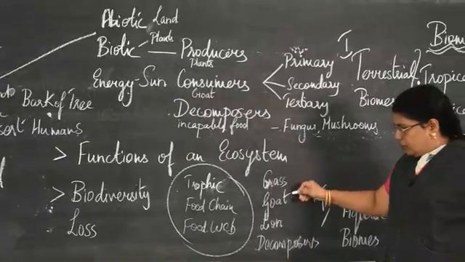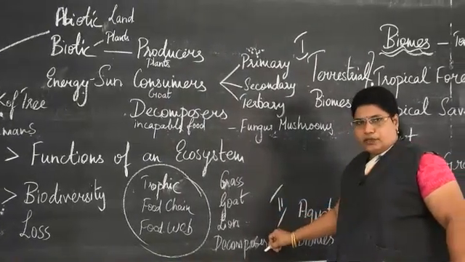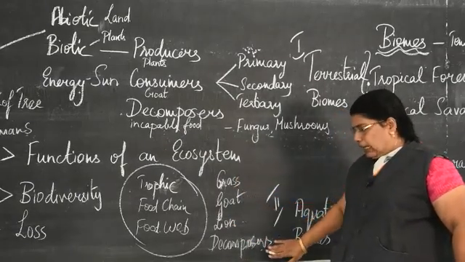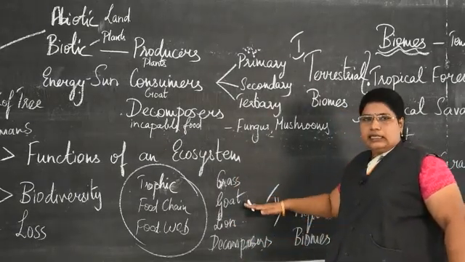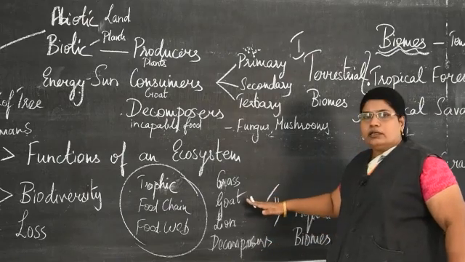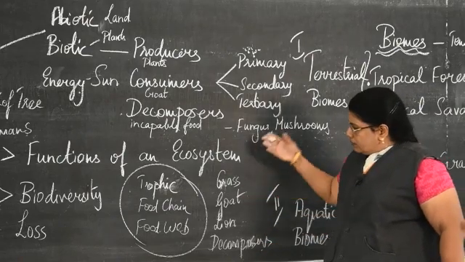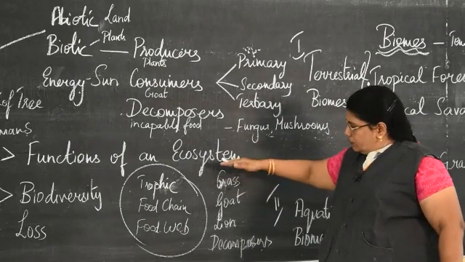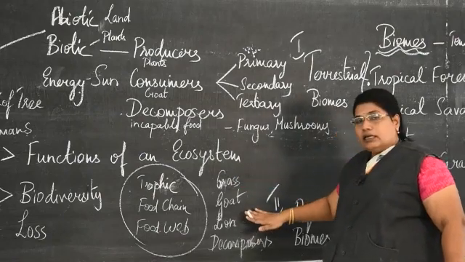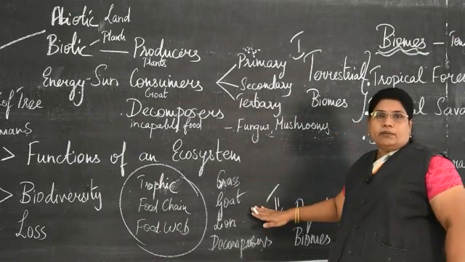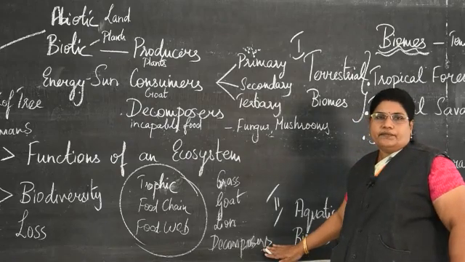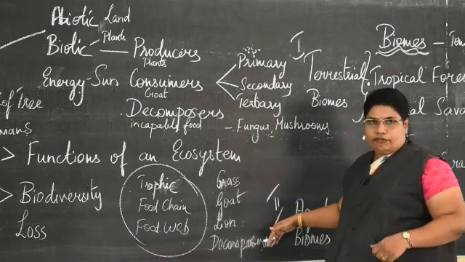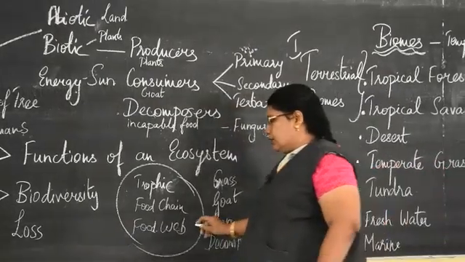Grass eaten by the goat, goat eaten by the lion. Now lion is decomposed by the decomposers. It is a food chain. All these, grass, goat, lion and decomposers, are interlinked and interdependent. One cannot live without the other. Suppose there is no grass, the goat cannot survive. If we don't have any plant or dead plant or animal matter, decomposers cannot survive. So all these are interlinked and interdependent on each other for food. So it is called a food web.